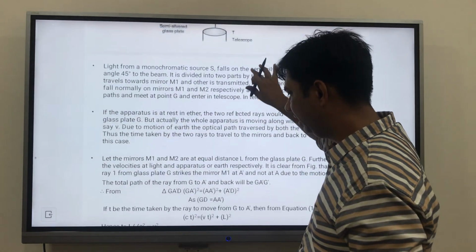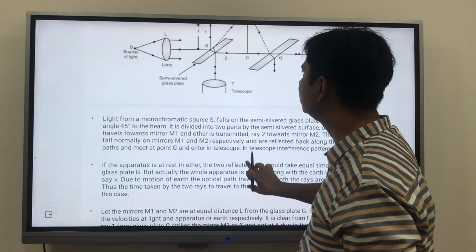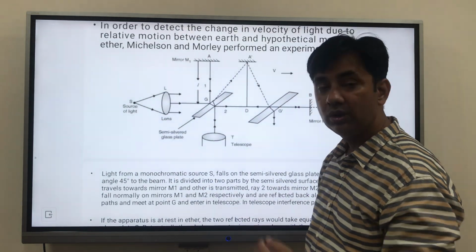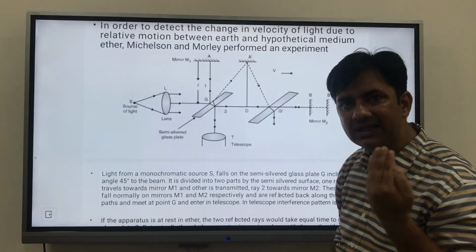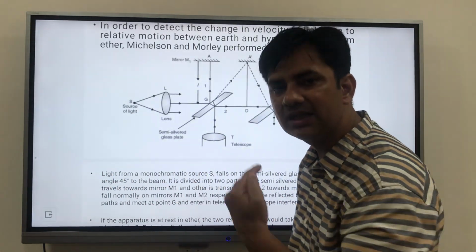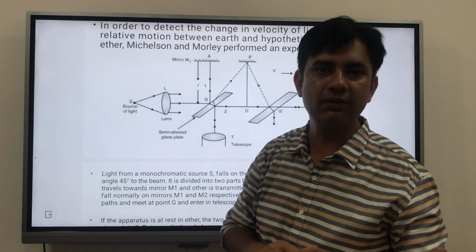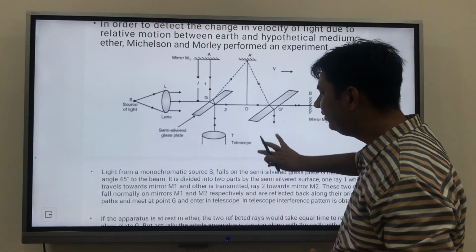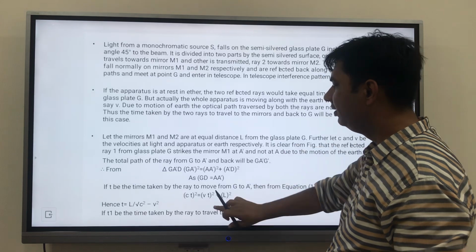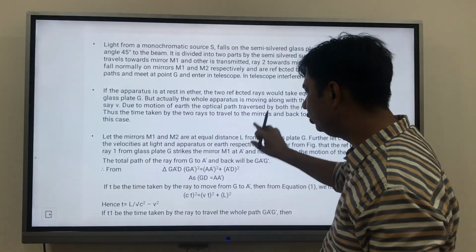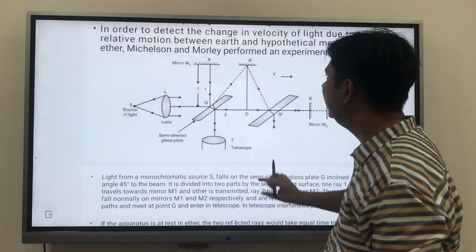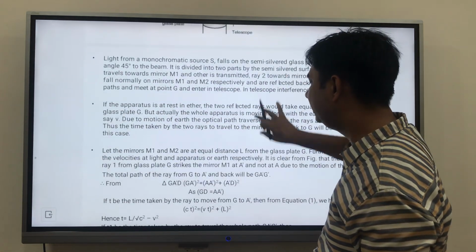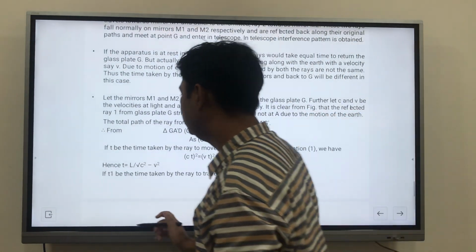Now again, I will talk about A dash. This distance GD and A dash is the same. My apparatus is moving like this, and what is the speed of my apparatus? That is the same as Earth, and that is v. So in the same time it will move v into t. And if you talk about A dash D, this is L. So this is also L. So you will get this value.